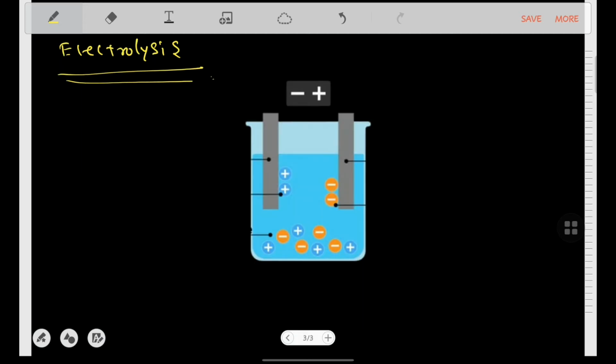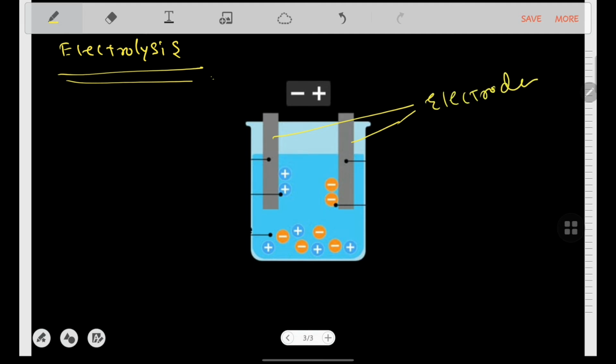Now we will talk about electrolysis. Electrolysis is defined as a process of decomposing ionic compounds into their elements by passing a direct electric current, that means DC current, through the compound in a fluid form. Fluid means in a molten form only. The cations are reduced at the cathode and anions are oxidized at the anode. Here a simple figure is given where you can see two electrodes. These types of rods are known as what?